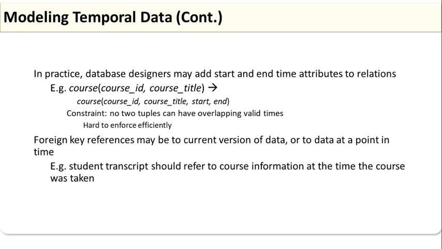Foreign key references may be to the current version of the data or to the data at a point in time. For example, a student transcript should refer to the course information at the time the course was taken.